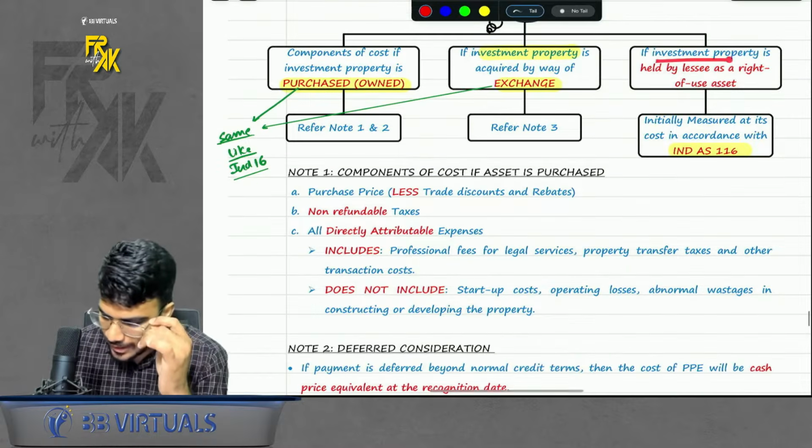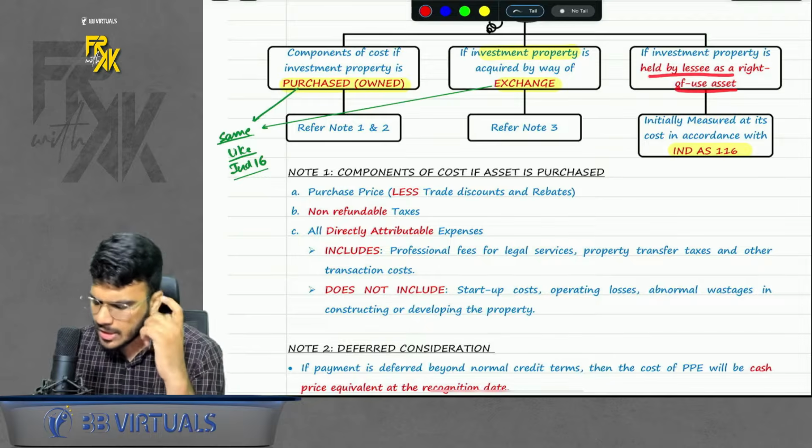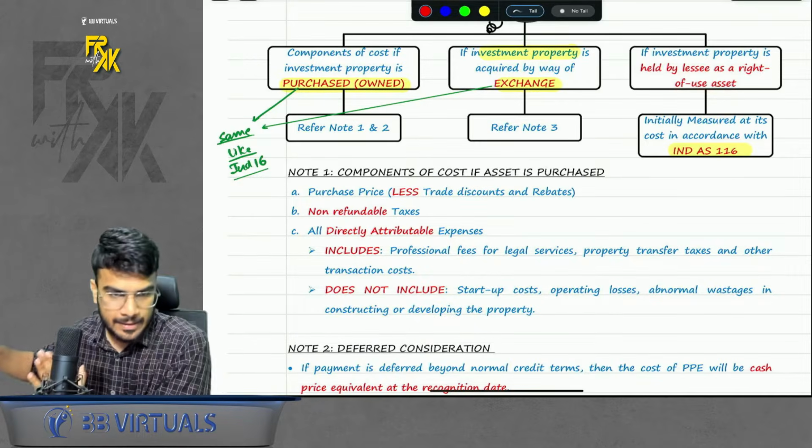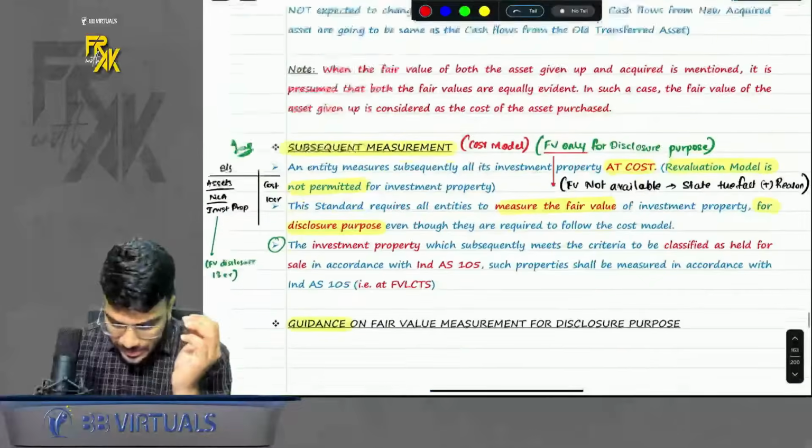Okay, sir. What if the investment property is held by a lessee as a right to use? That measurement will be done as per Ind AS 116 Leases. Leave that point. Okay, done, sir. What about subsequent measurement, sir?